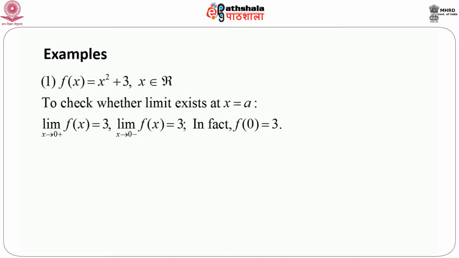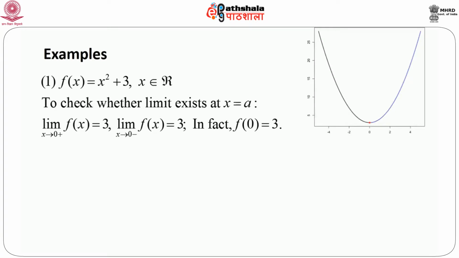So the first two conditions, that means right hand limit and left hand limit, are equal. That will imply that the limit exists. And in this particular example, we see that the limit of this function, which is indeed 3 when x goes to 0, is equal to the value of the function at x equals 0. So the question is, can we have an example where the limit exists but the functional value at that point is not equal to the limit?